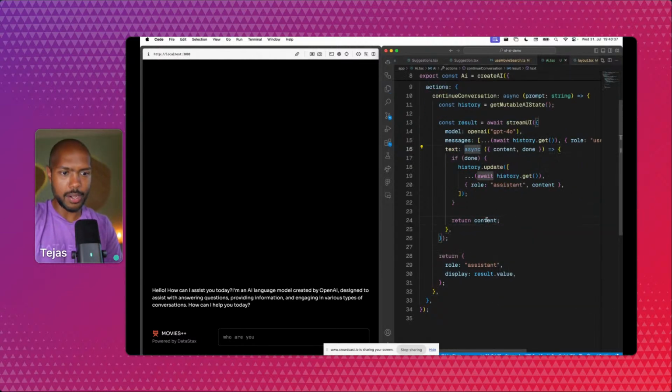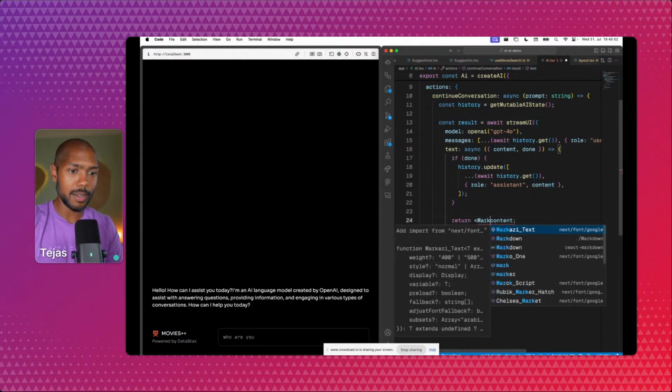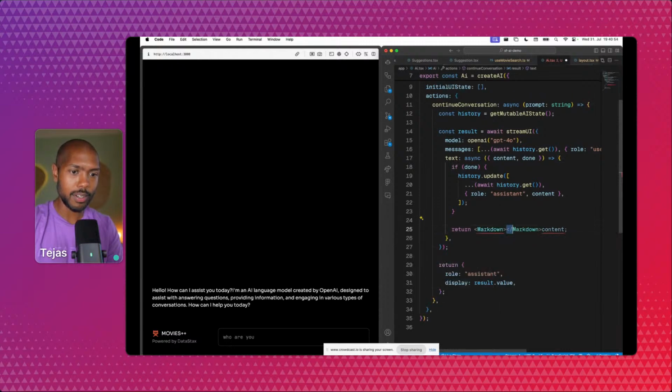Since it's a function that returns something and we're in the web, one golden rule of the web is a function that returns UI is called a component in React or Angular or Svelte or whatever you want. So we can actually return UI here. In fact, we can wrap this in Markdown, which is our Markdown component. And immediately things get a lot richer.